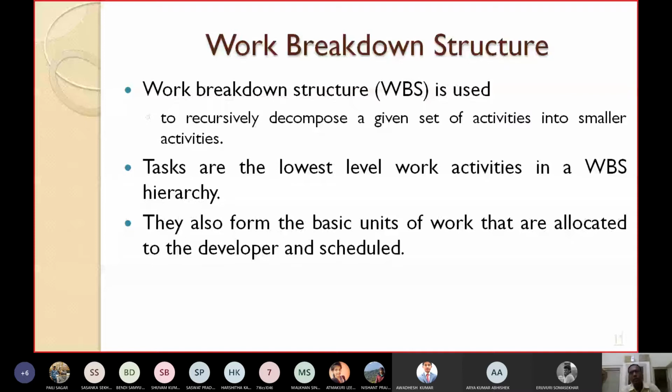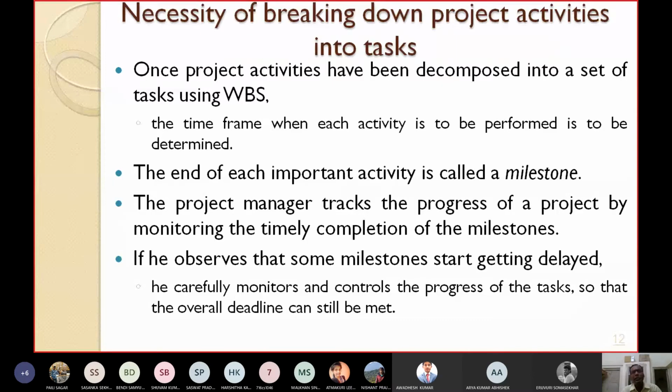So they are the basic units of work which are allocated to the developer, and they are scheduled. We try to break down the project activity into smaller tasks.